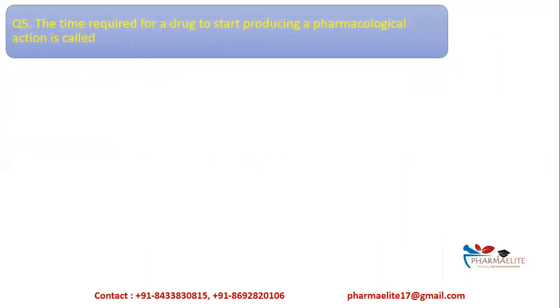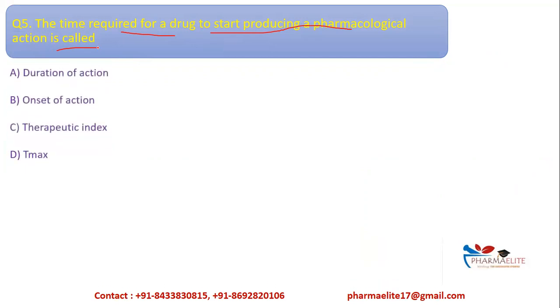Next question. The time which is required for a drug to start producing its pharmacological action is called dash. The question is asking what is the term for the time which is required to start the effect of a drug. It is basically a direct question straight from the definition part. A, duration of action. B, onset of action. C, therapeutic index. D, Tmax.